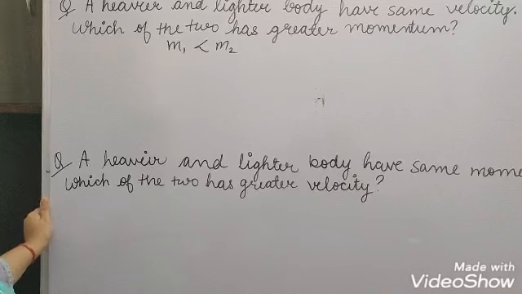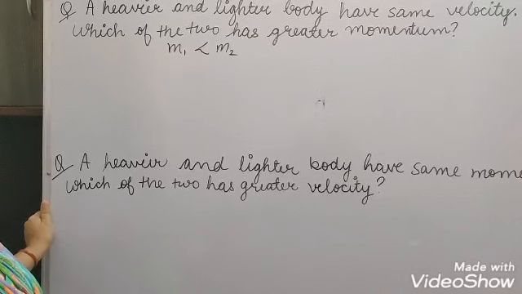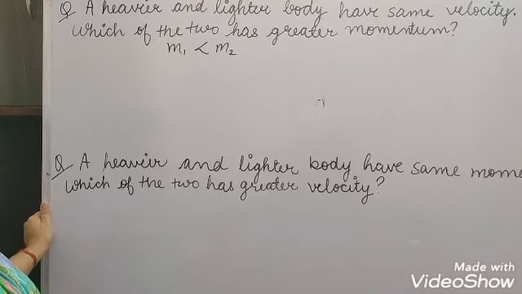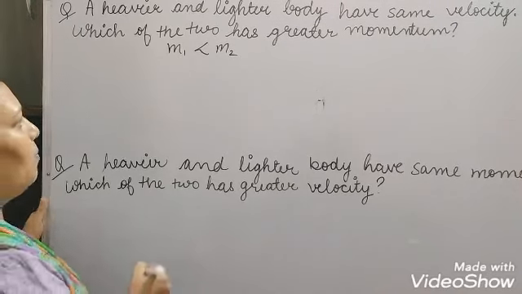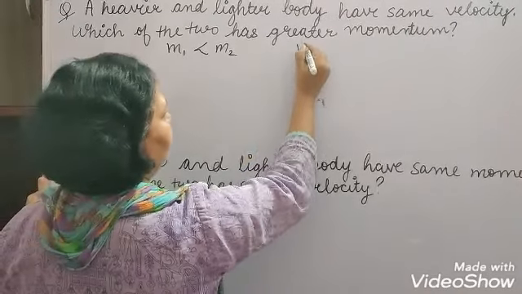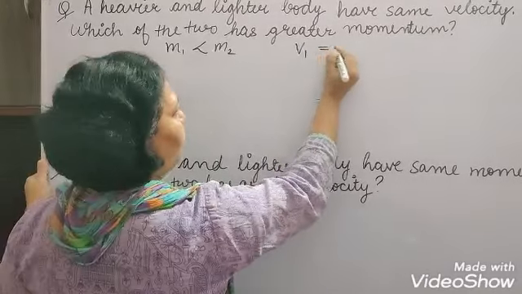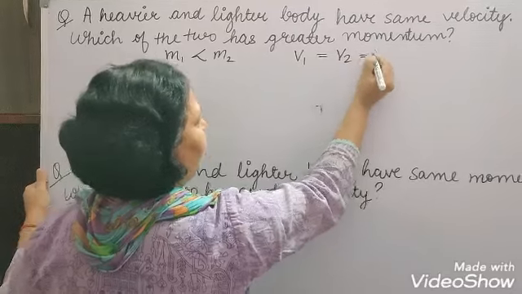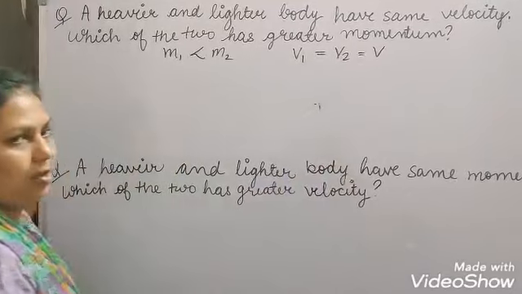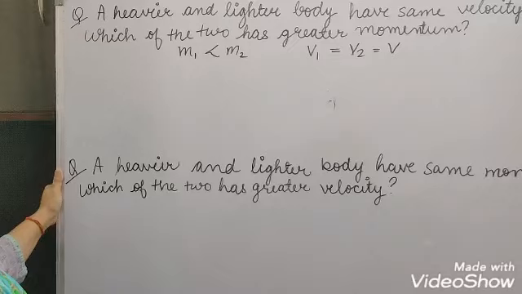That means the first body is the lighter body and the second body is the heavier body. Both have the same velocity, so v1 is equal to v2, and both are equal to v.